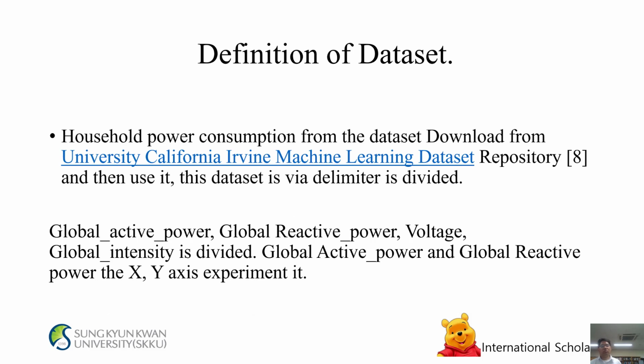Definition of dataset. Household power consumption data was downloaded from the University of California Irvine Machine Learning Dataset Repository, reference 8, and then used. In this dataset, the delimiter divides the fields: global active power, global reactive power, voltage, global intensity. Global active power and global reactive power were experimented on the XY axes.